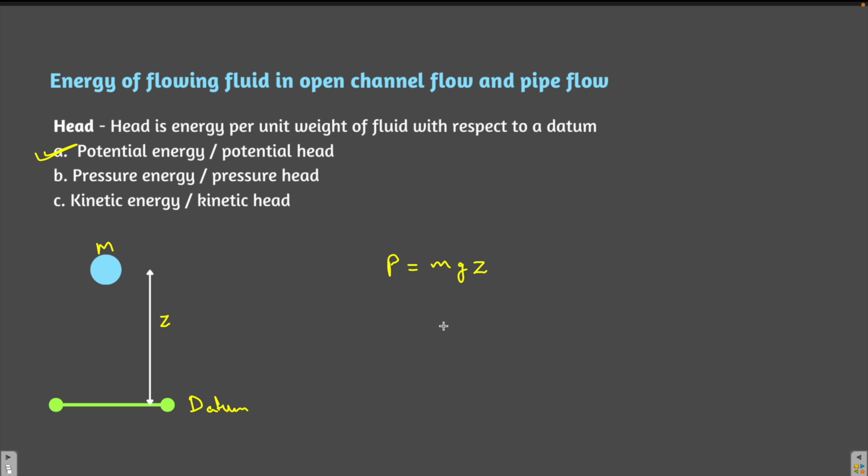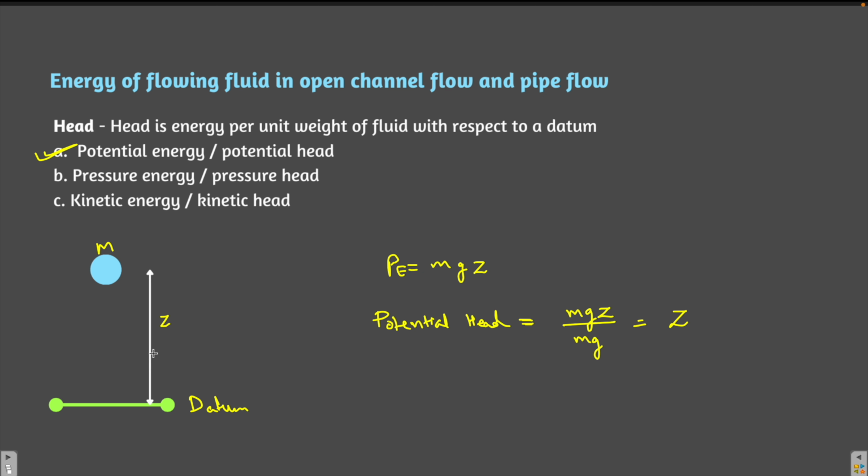So this is the potential energy. Now what is the potential head? Potential head means simply energy per unit weight. So you are going to divide it by the weight of the ball, mg, and the result will be simply z. So whatever the height of the ball is, that is the same as the potential head of the ball. Simply the distance from the datum gives the potential head.